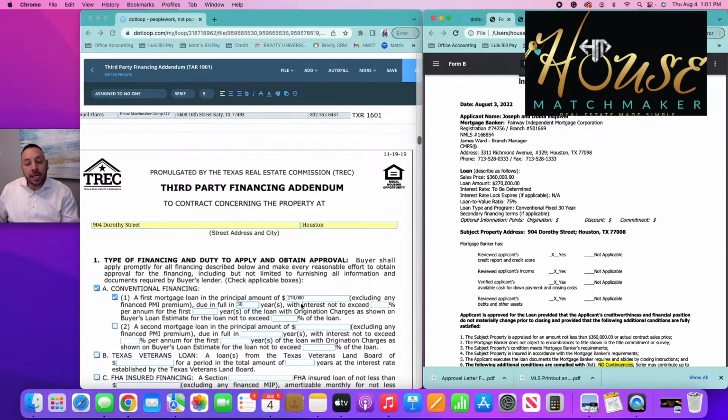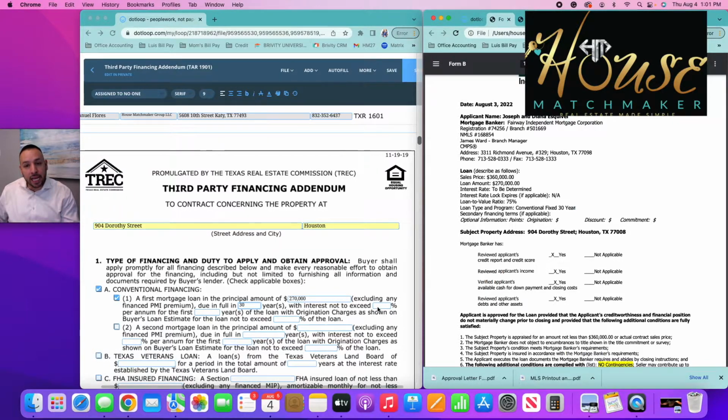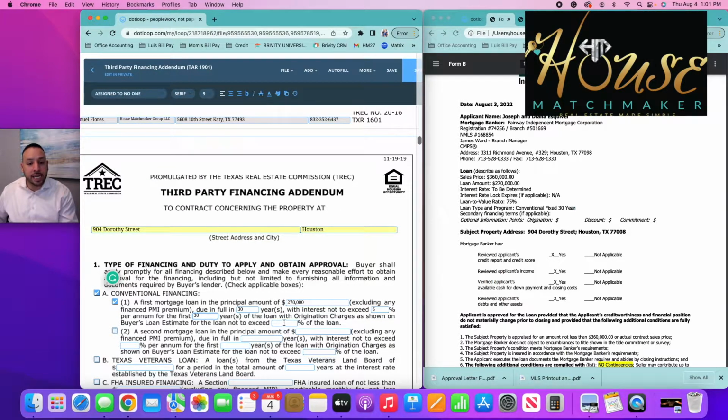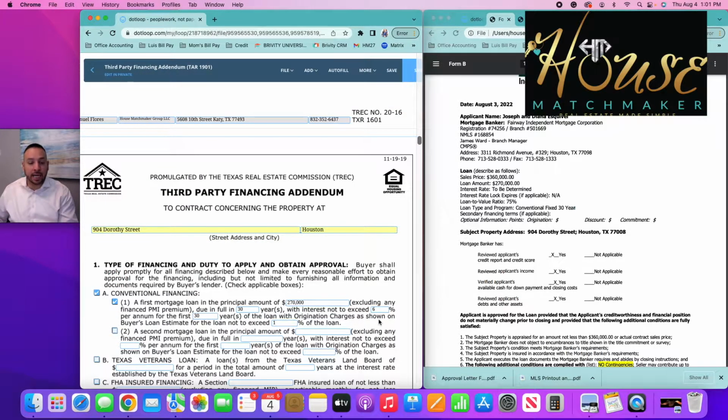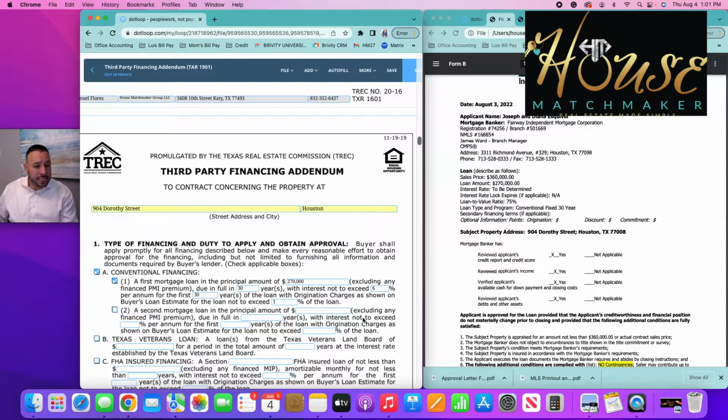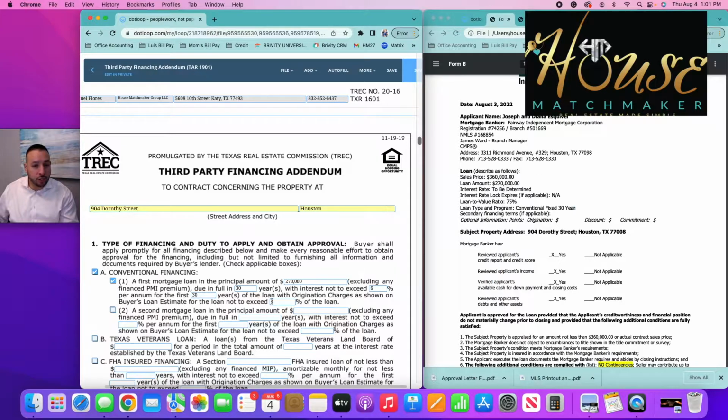Okay. But based off of what the market is today and what I can assume, the interest rate is going to be with an interest rate not to exceed 6% per annum for the first 30 years of the loan, with the origination charges as shown on the buyer's loan estimate for the loan not to exceed 1% of the loan. Okay? This is pretty standard of what gets filled in here.